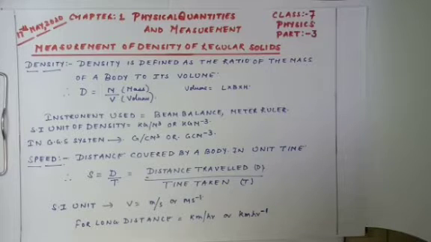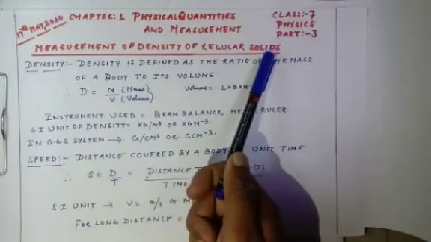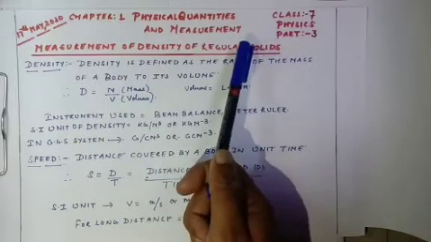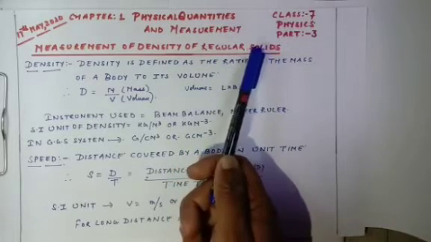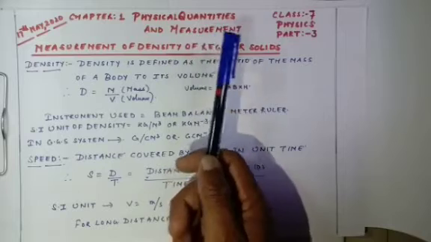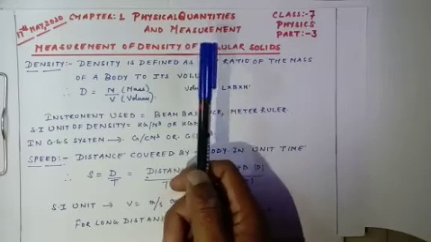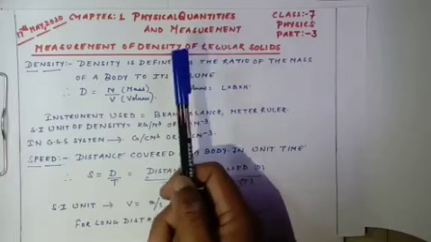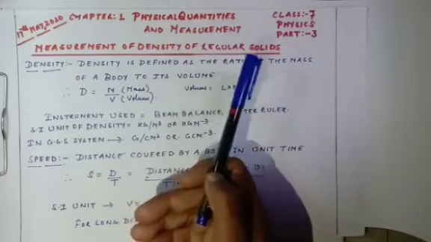Today we are going to continue with chapter 1, that is physical quantities and measurement, and the very new topic is measurement of density of regular solids. As we all know, density is a measure of how closely packed the atoms are in a particular substance. If two bodies occupy the same volume, the denser one is heavier because the atoms are tightly packed in it.